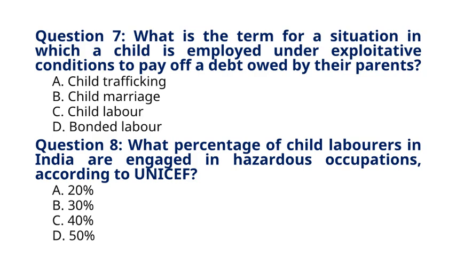The correct answer to question 8 is option C. 40%. Explanation. According to UNICEF, approximately 40% of child laborers in India are engaged in hazardous occupations, exposing them to serious risks to their health and safety.